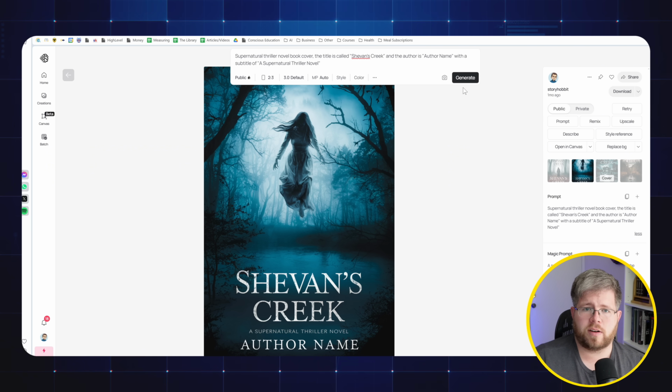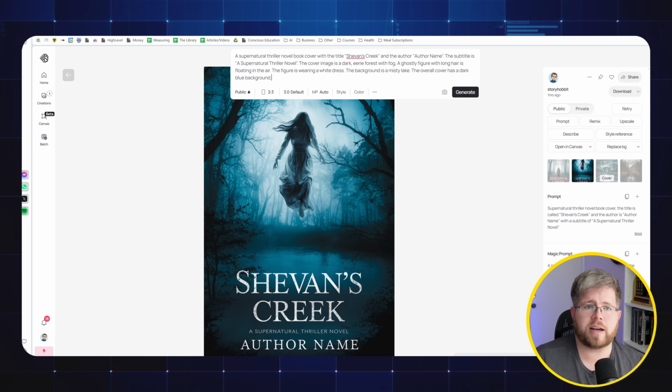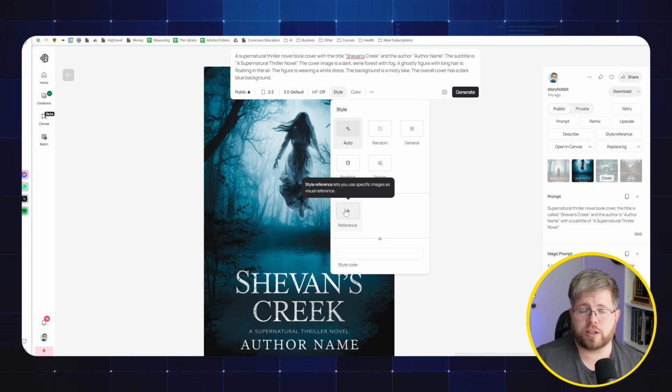We'll turn it to auto and just hit generate. And then while that's going, we'll select this magic prompt, put that in there. Because I want it to use this exact prompt, I'm going to turn the magic prompt off. And by the way, there are also other things here. You can select the style. There's random, general, realistic, design, or you can add reference images, which we will do later.